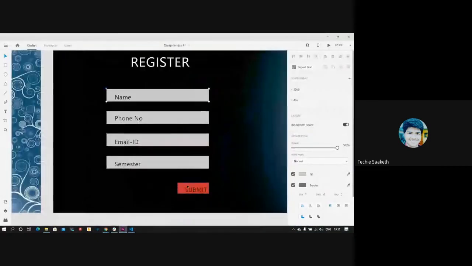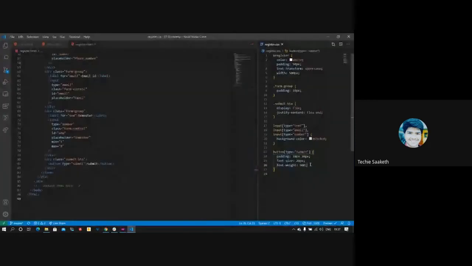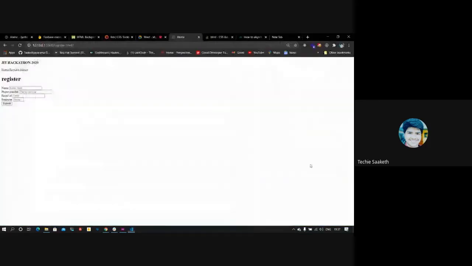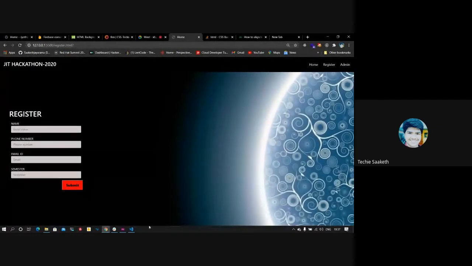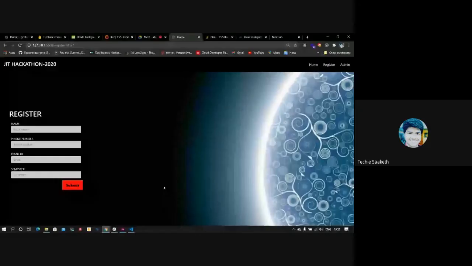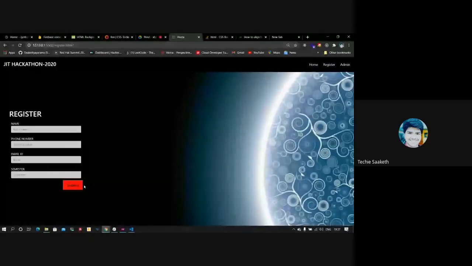According to our design, this should be red, right? So I'll set the color to red. Yep, it's red, and this seems to look a little bigger than our prototype. Like the submit is much bolder, so I'll decrease this to something like 500. Let's see how it looks. Yep, it's good.